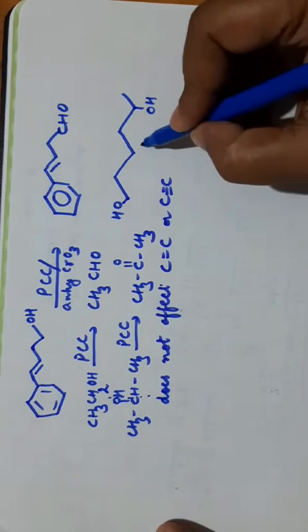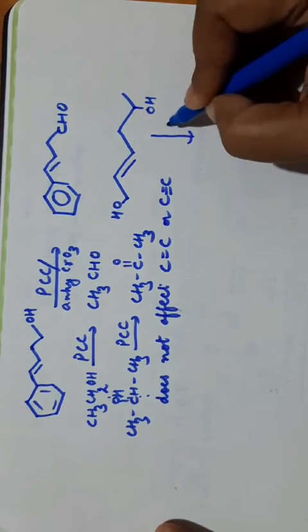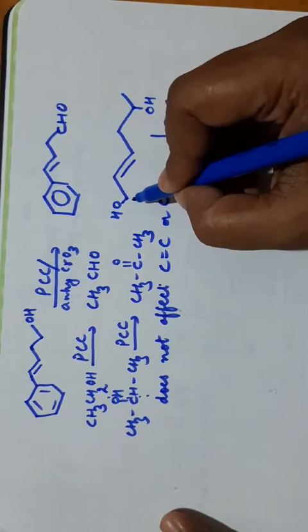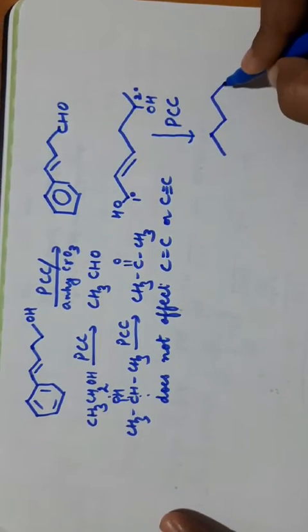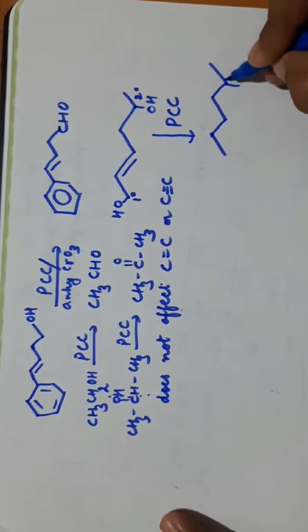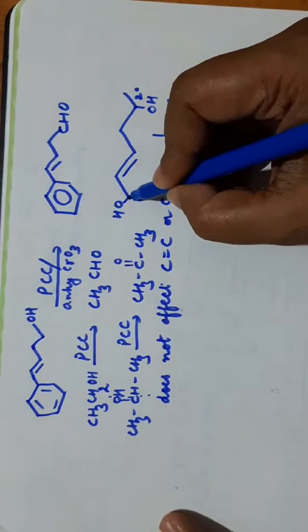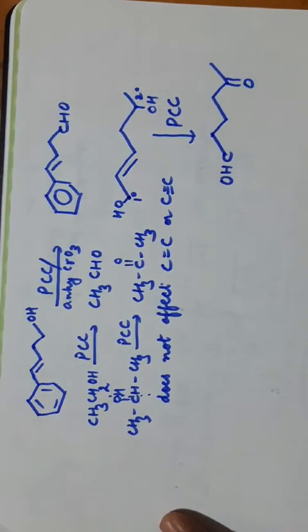Now this is the reactant and you are applying PCC on it. So what will be the product formed here? Just check the degree of alcohol. This is 1 degree, this is 2 degree. So make the structure. 2 degree will change into ketone, 1 degree will change into aldehyde. So here there is a carbon and on this carbon OH is present. It will change to CHO group. So this will be the product formed.